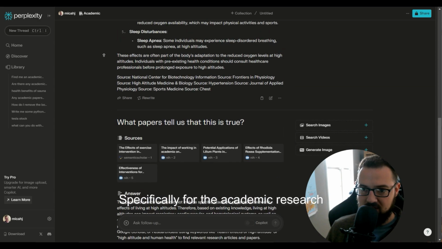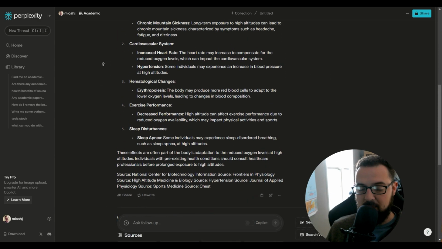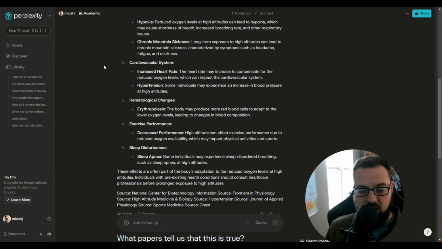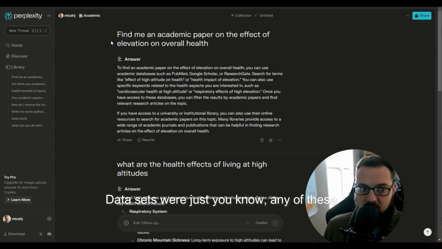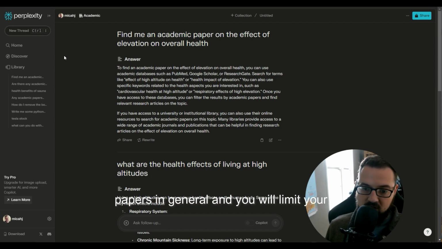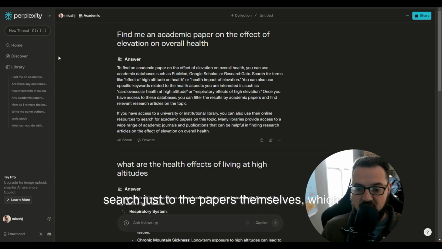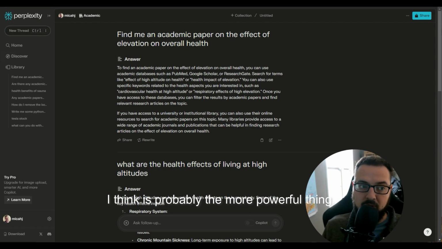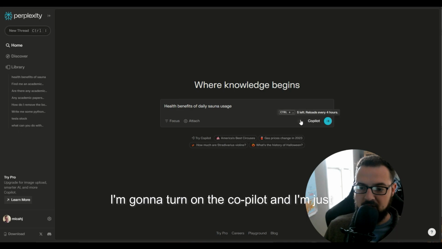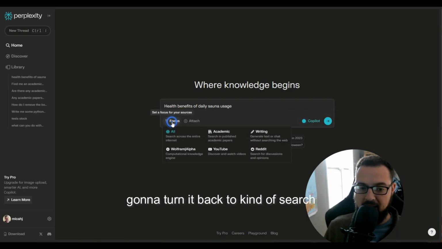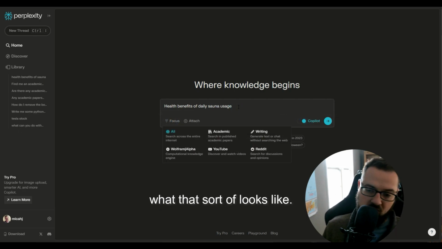So I do think they have a little bit of work to do on this one, specifically for the academic research papers, but you can see that you're able to get some pretty cool ways to interact with data sets, or just any of these papers in general, and you will limit your search just to the papers themselves, which I think is probably the more powerful thing. Now I'm going to go back to this prompt, but I'm going to turn on the Copilot, and I'm just going to turn it back to search everything.